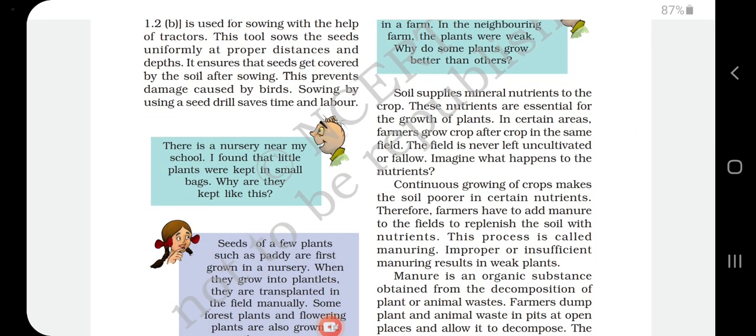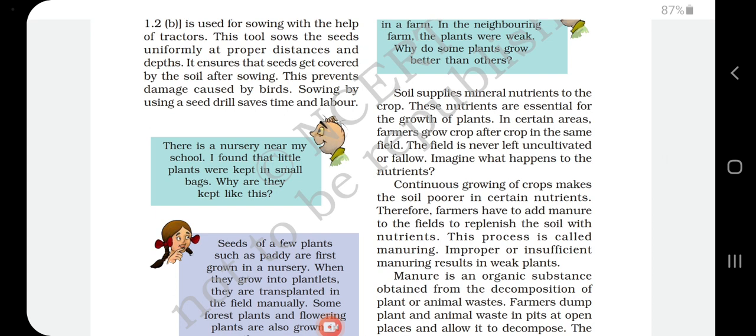Again Bujo asks a question: there is a nursery near my school, and I found that little plants were kept in small bags. Why are they kept like this? You might have seen that some seeds are grown at a particular place, in the nursery. Let them grow to some height, and then we transplant them into the land. The same process is followed in the nursery.